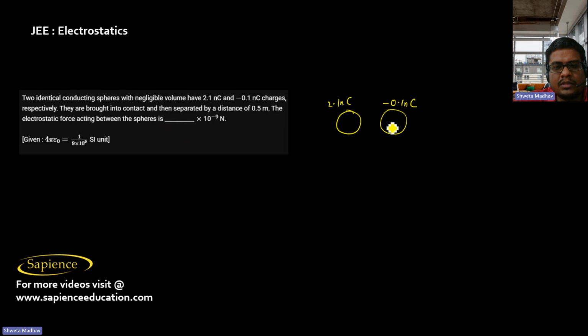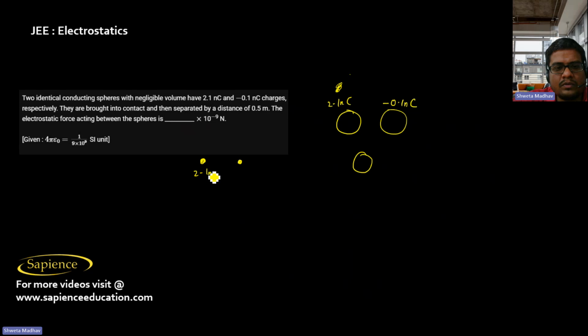So when they are brought in contact, then they will have the electrostatic force acting in between the two spheres as dash into 10 power minus 9. So they have negligible volume, it means we can consider them as almost point sized.